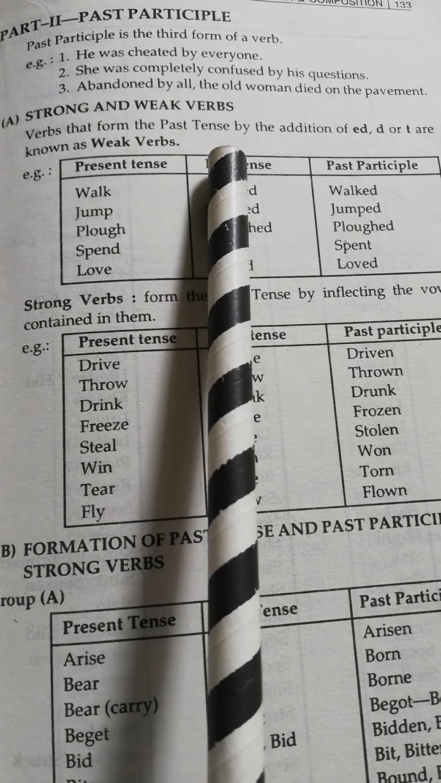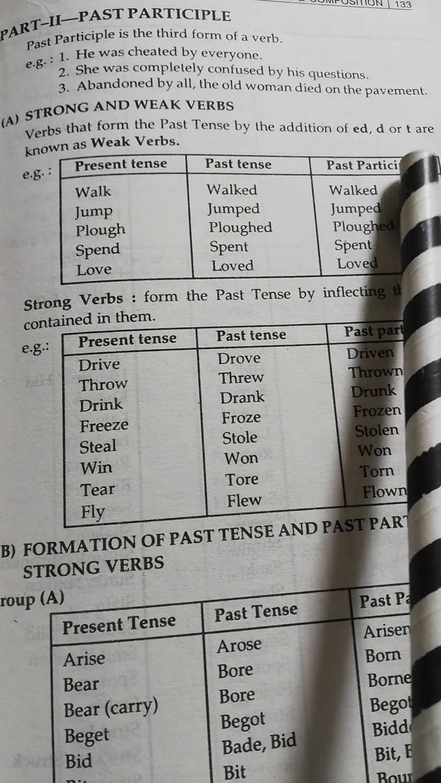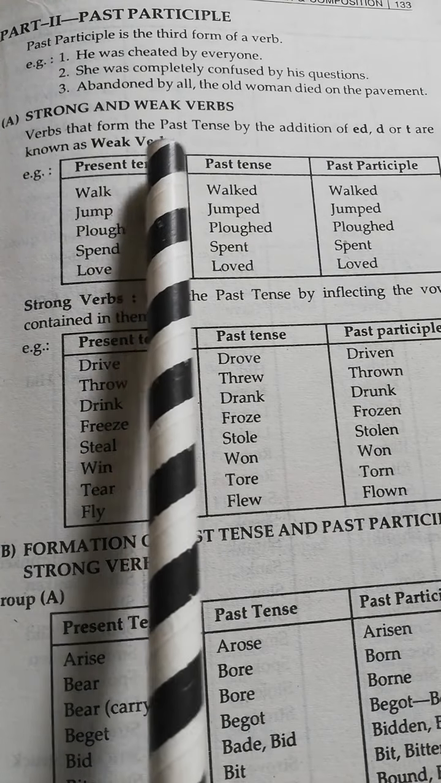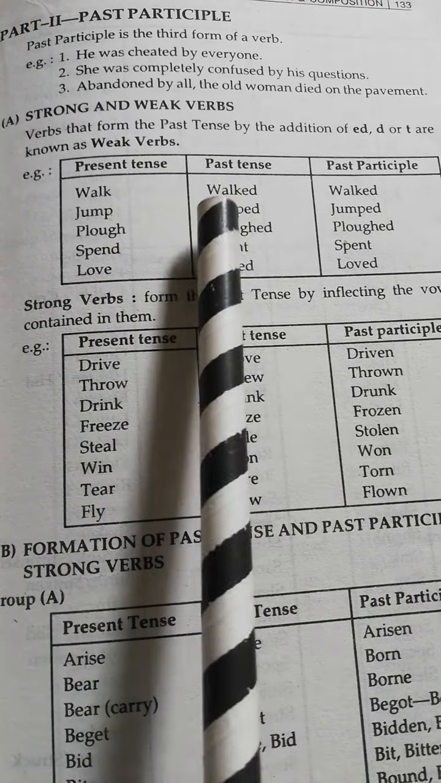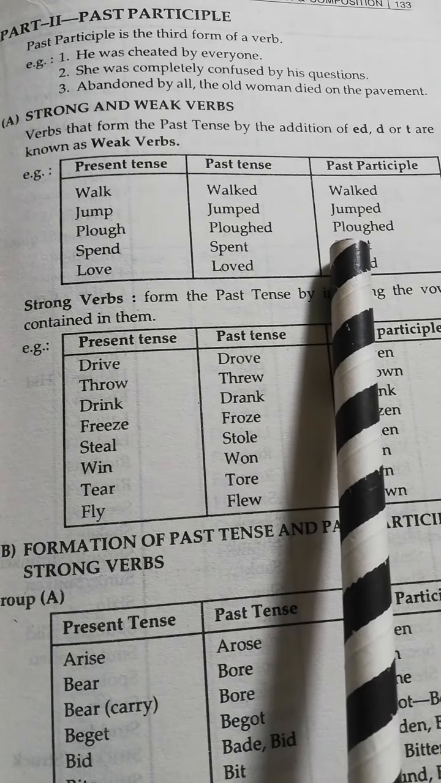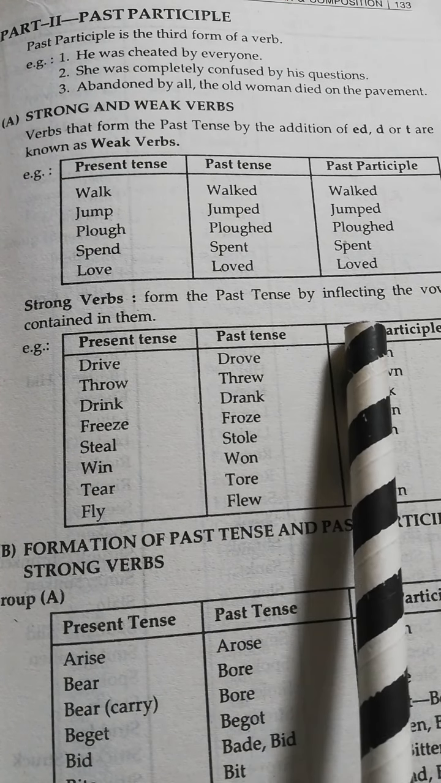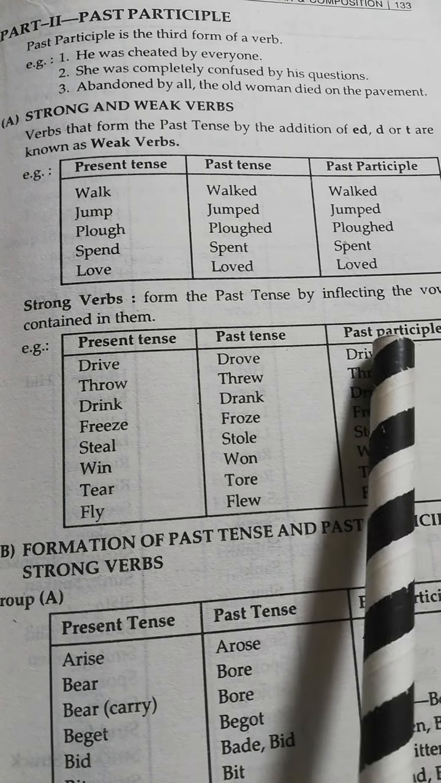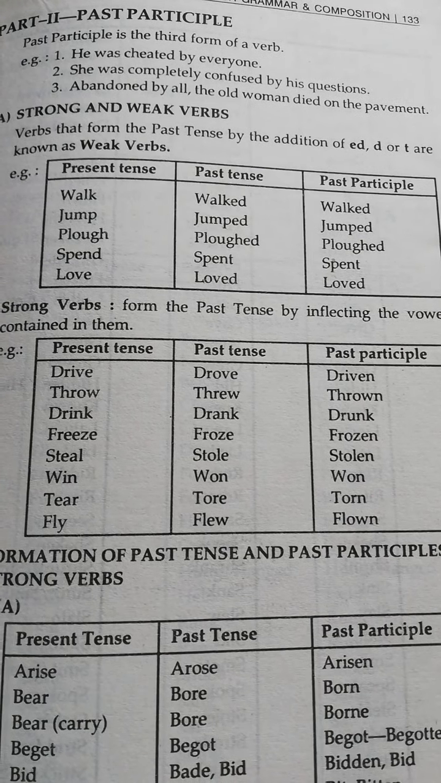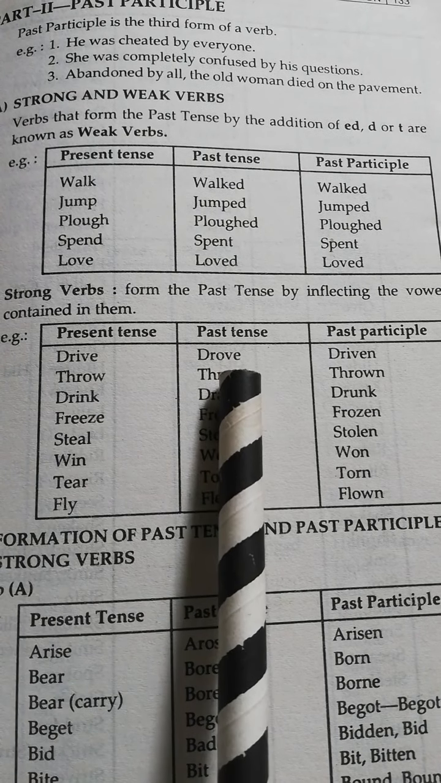Verbs formed by adding ed, d, t are known as weak verbs. Suppose you add just ed and they don't change, no? So they are referred to as weak verbs. Strong verbs form the past tense by inflecting the vowel contained in them. That means the vowel form would change.